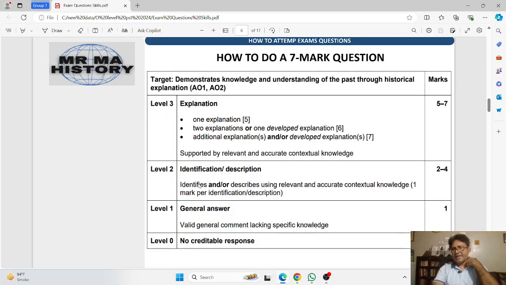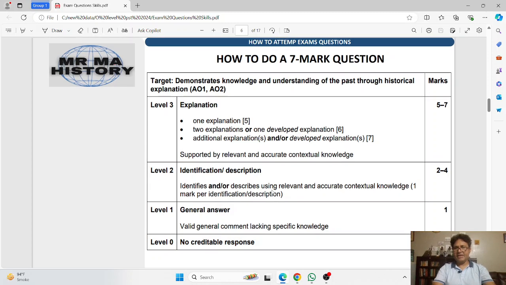So if the candidate is able to identify one reason, only identification, not explanation, or he doesn't explain it fully, or he doesn't develop the answer with explanation or contextual knowledge, that means the candidate is able to achieve between 2 and 4 marks, depending upon how well the candidate did. Now level 3 is the highest level for a 7-mark question.